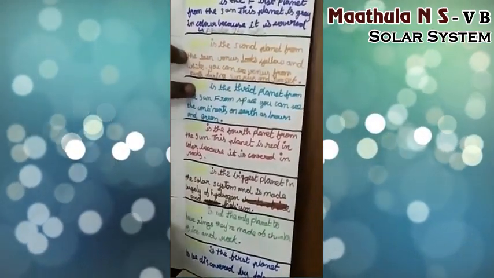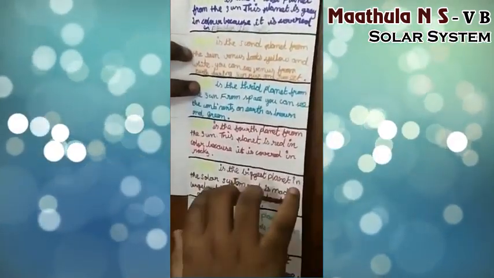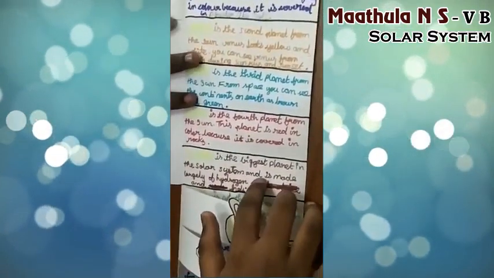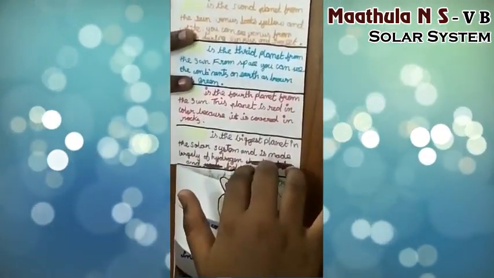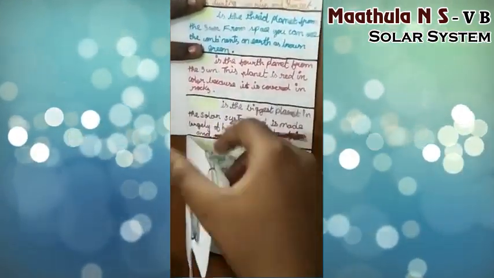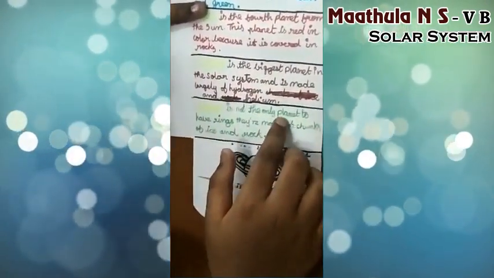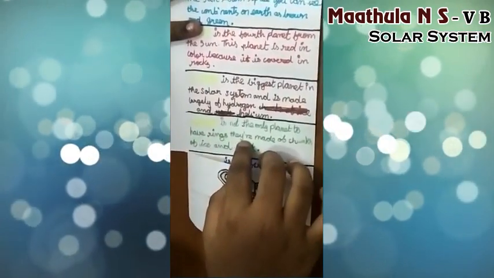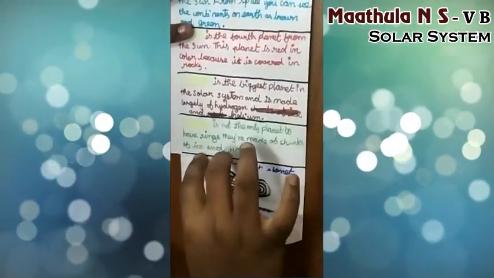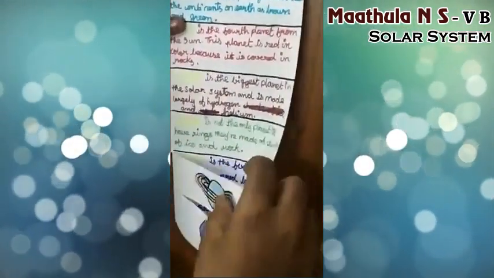Next, Jupiter. Jupiter is the biggest planet in the solar system and is made largely of hydrogen and helium. Next, Saturn. Saturn is not the only planet to have rings. They are made of chunks of ice and rocks.